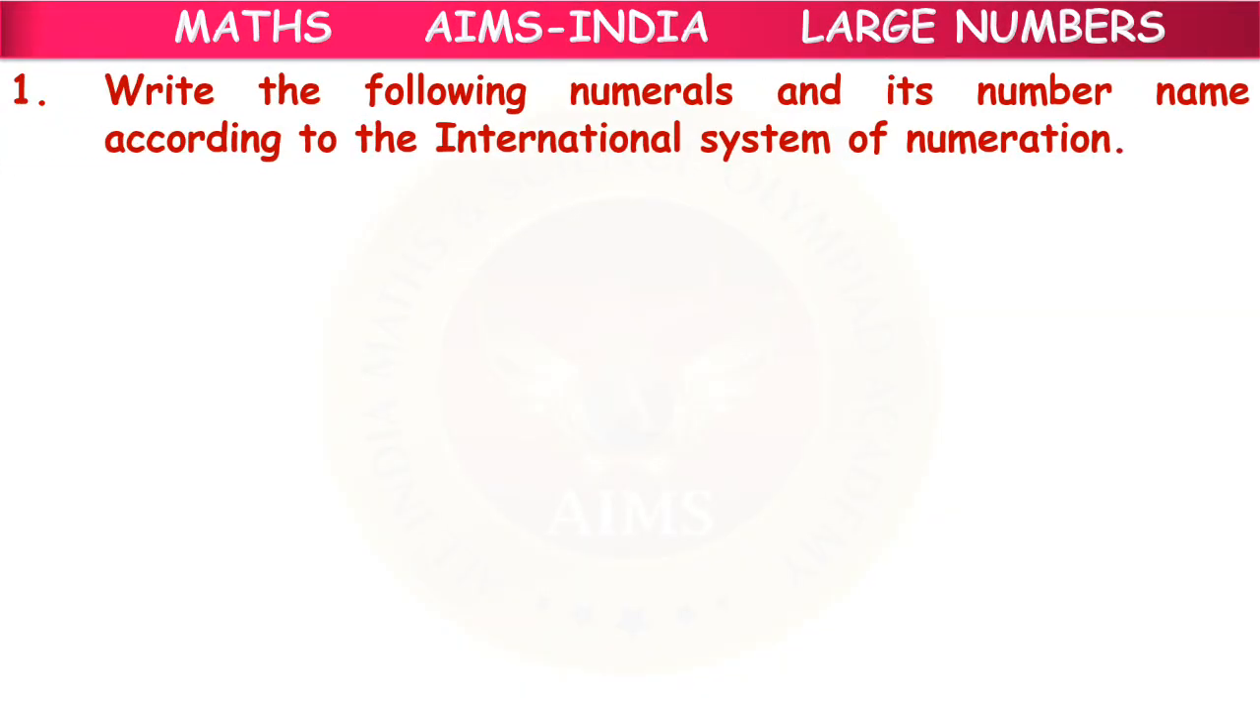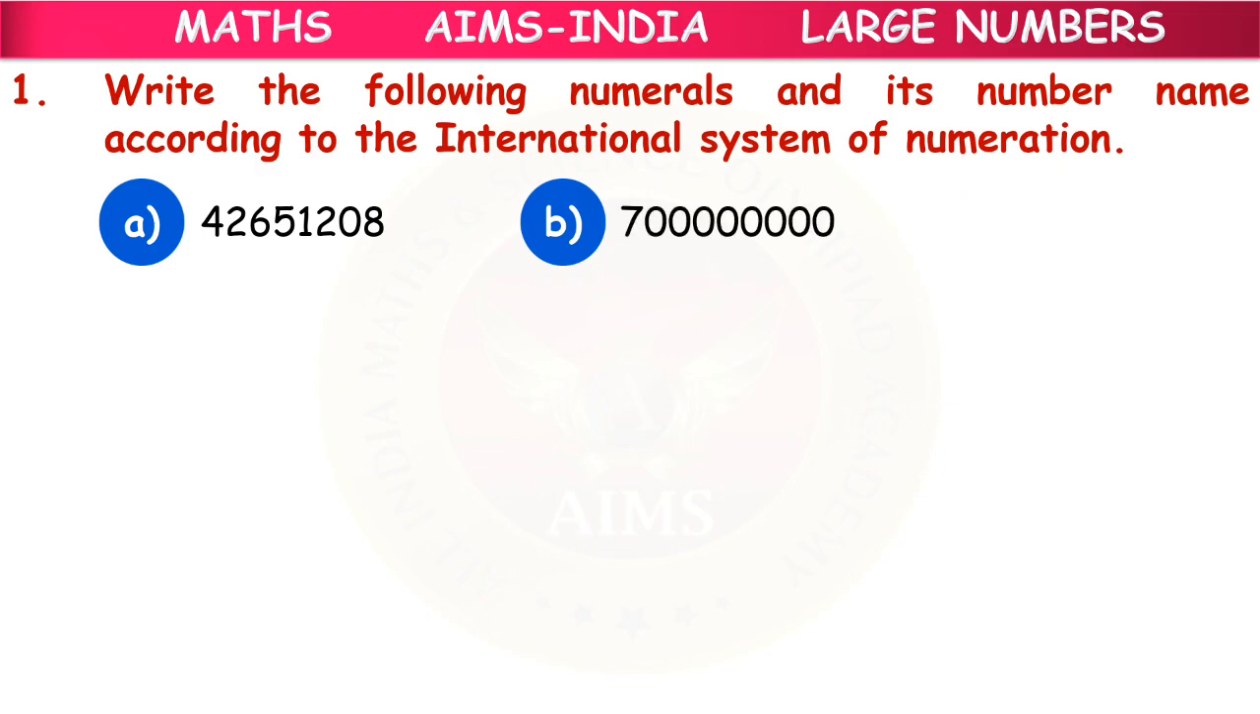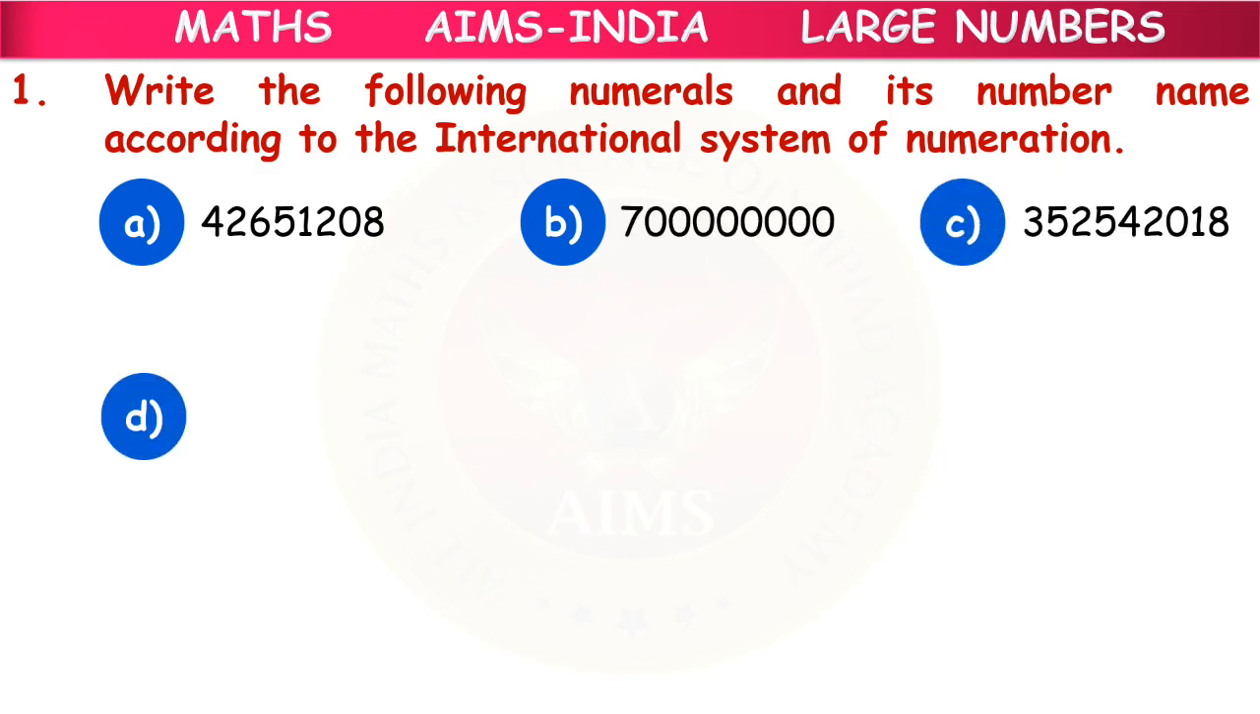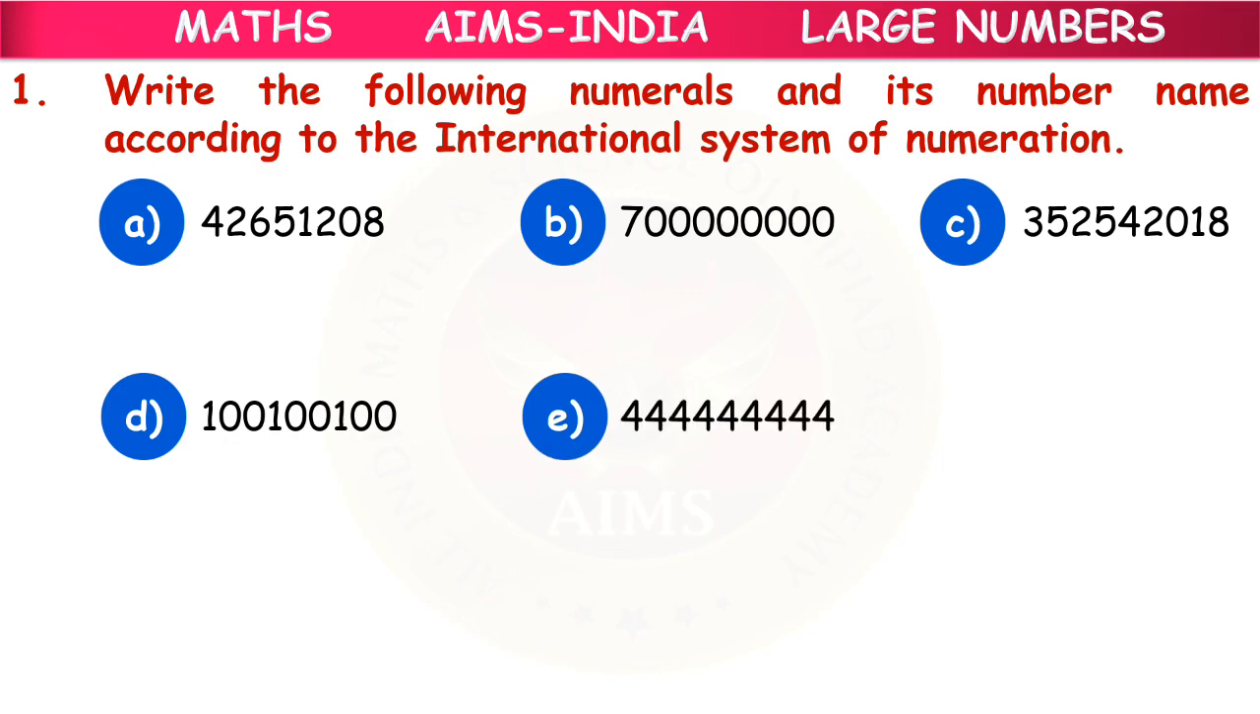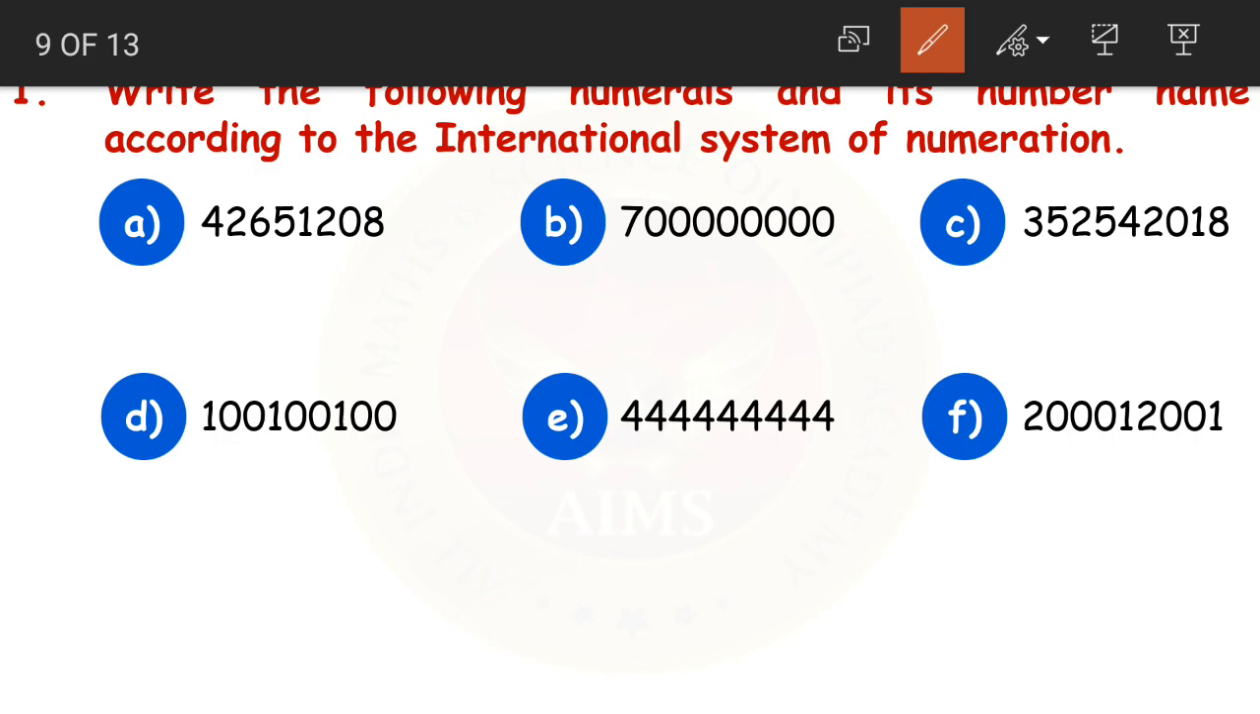Next, write the following numerals and their number names according to the International System of Numeration. See, here are some more examples for us to solve. What should we do here? We should write the number names according to the International System of Numeration. Okay, I'll solve some of these and the remaining you try to solve, children. I'll take this, the first one you try solving. I'll explain how to write the number name for B.